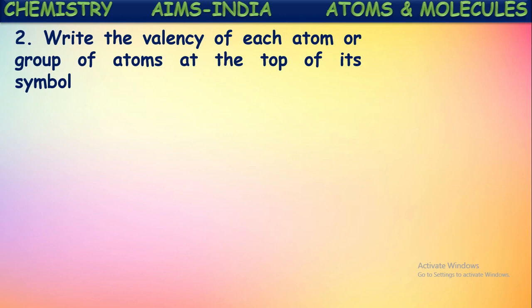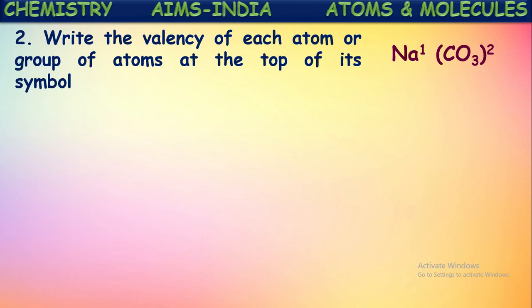Now, after writing that, the valencies of those ions should be mentioned in the superscript or at the top of their symbols. So here the positive and negative ions in this compound which you have taken are the sodium ion and the carbonate ion. Now the sodium ion, the valency of sodium is 1. And what about the carbonate ion's valency? CO3 minus 2 actually. So it will be 2 for that. So sodium valency 1, carbonate valency 2. Both are written at the top of those symbols. Okay. Second step is finished.